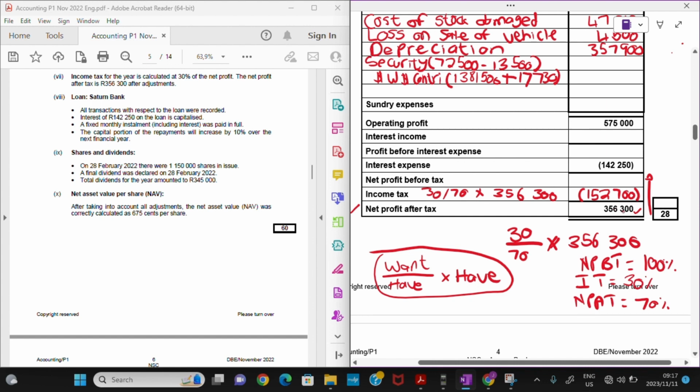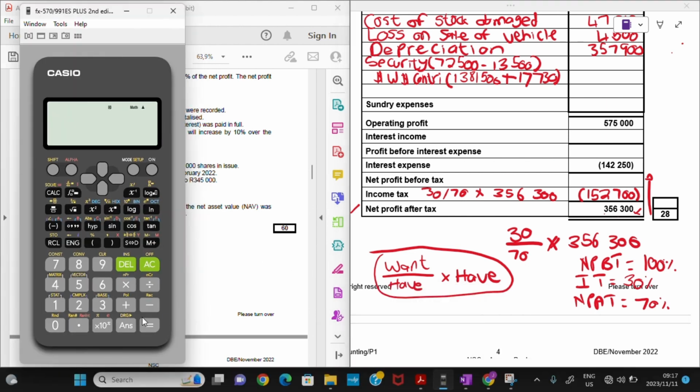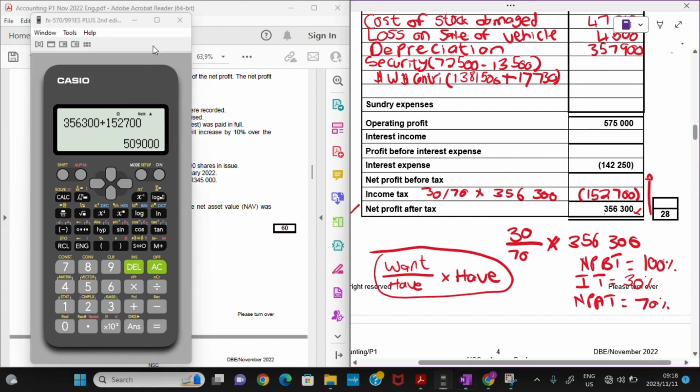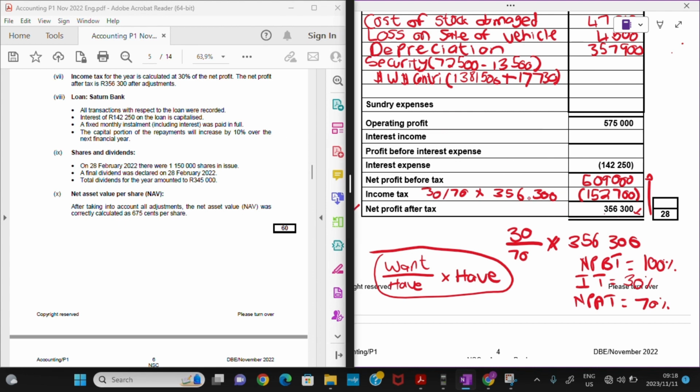So in terms of numbers, my 356,300 plus 152,700 equals my net profit before tax. So I'll just have the following: 356,300 plus 152,700, and that's actually 509,000. So that would be how we attack that kind of question.